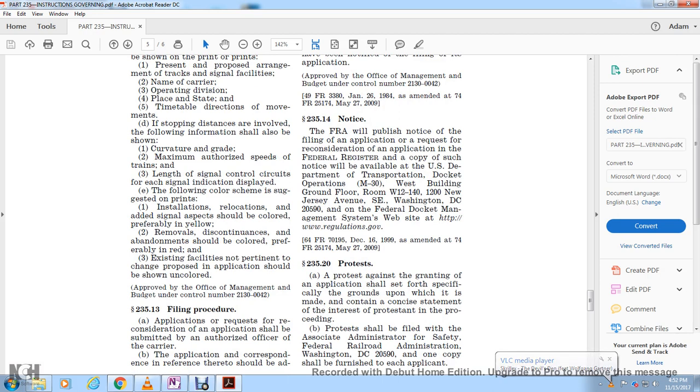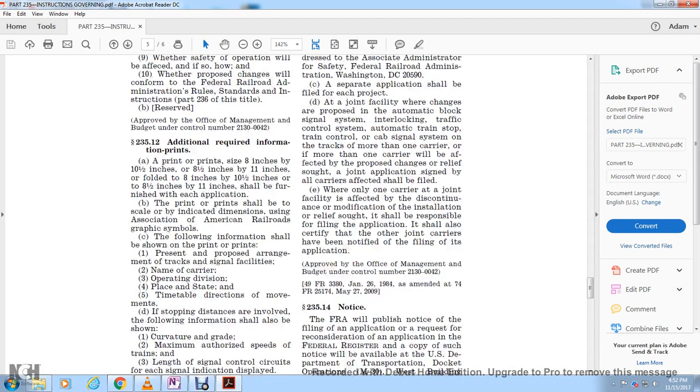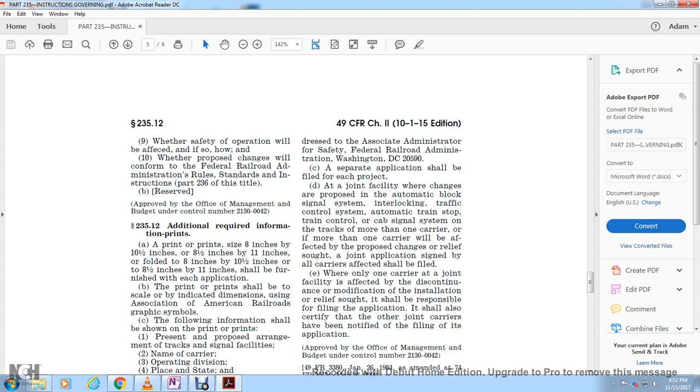235.13 Filing procedure. Application requests for consideration shall be submitted by the authorized officer of the carrier. The application, with correspondence referring thereto, shall be addressed to the Associate Administrator for Safety, Federal Railroad Administration, Washington, D.C. 20590. A separate application shall be filed for each project at a joint facility where a change of the proposed automatic block signal, interlocking, traffic control system, automatic train stop, train control, or cab signal system is on the tracks.